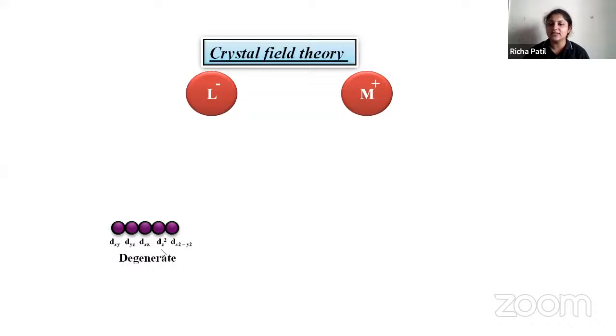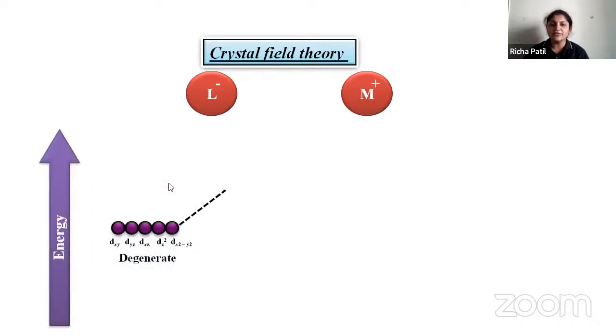When they have the same energy, they are called degenerate. Degenerate means all the orbitals in the d subshell have the same energy. In the influence of the ligand, they will go to a higher energy.